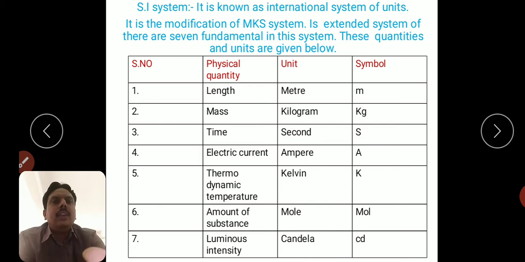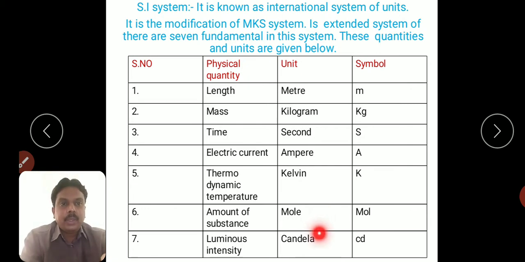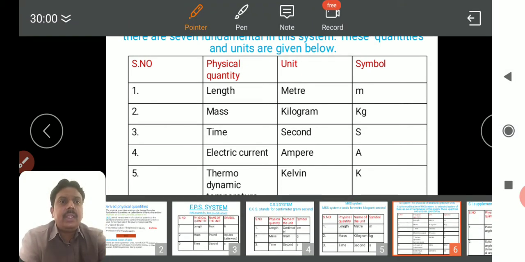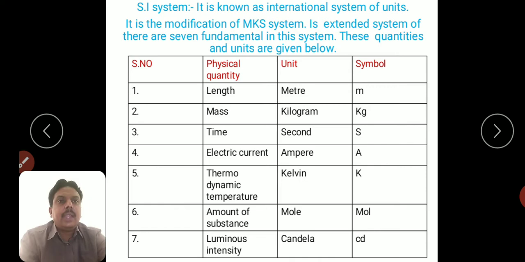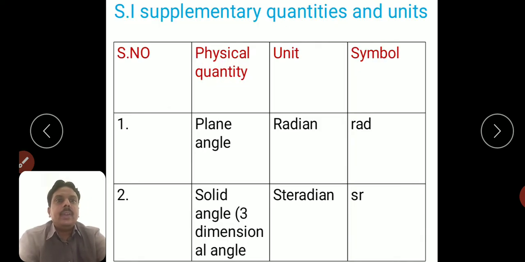So from all the above, their units: length is measured in meter, mass in kilograms, time in second, electric current measured in amperes, temperature measured in Kelvin, amount of substance measured in moles, luminous intensity measured in candela. So candela is symbol cd, right.